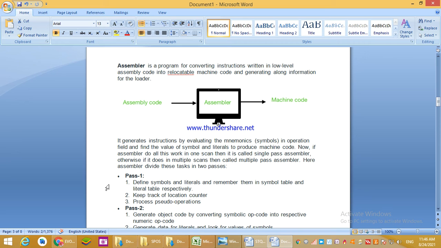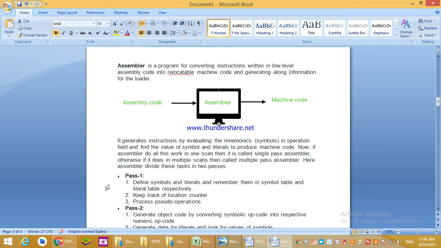If the assembler does all these works in one scan, it is called a single pass assembler. Which thing in one scan? Writing the code in assembly, then converting that assembly code into machine code.